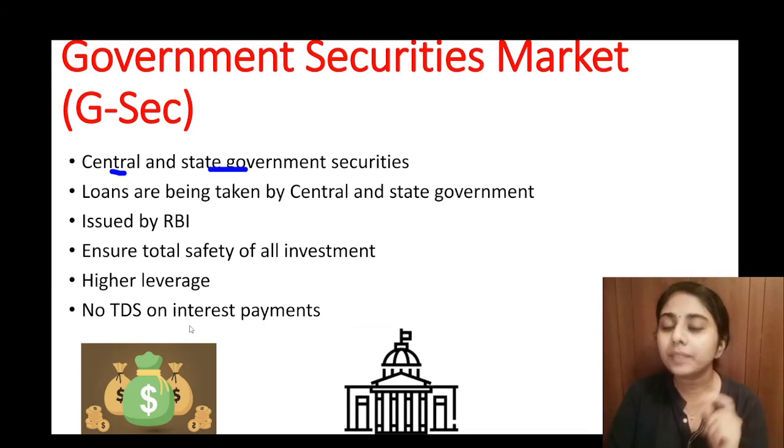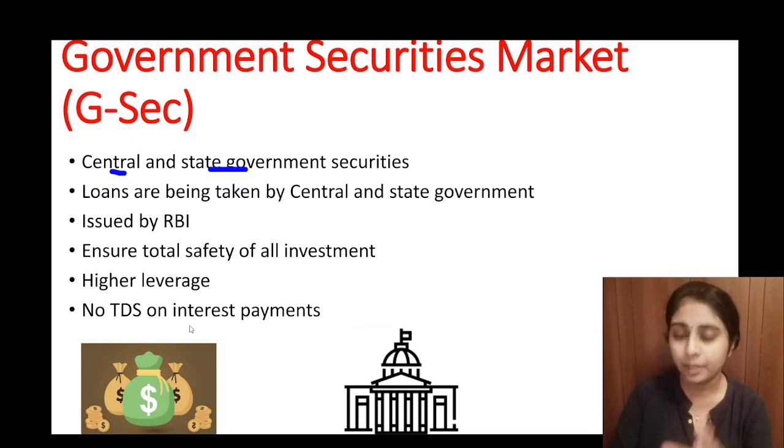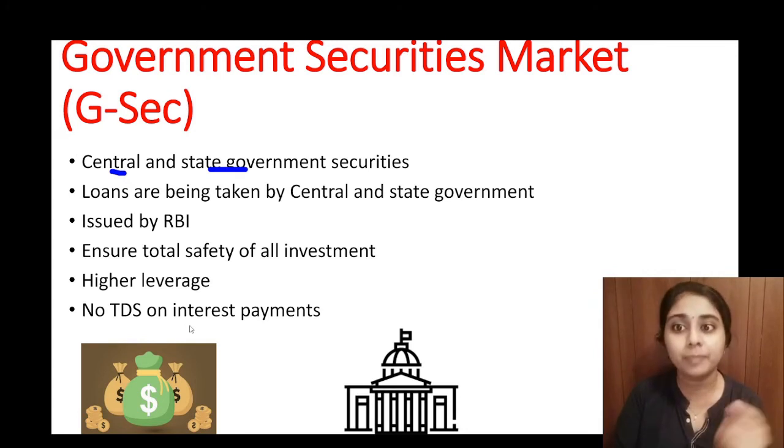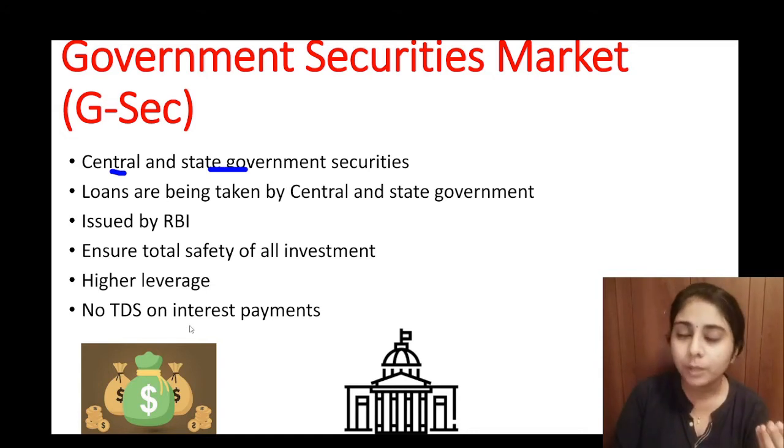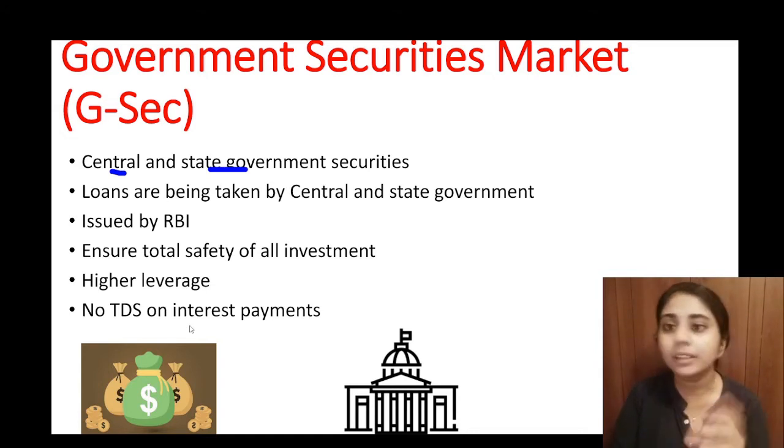But as the risk of GSec securities is very low, as they are backed by the government, the return is also low. Mostly old people or pension funds are the main investors in GSec securities, because people who are not interested in taking much risk invest in them, since they have very low risk but also a low interest rate.